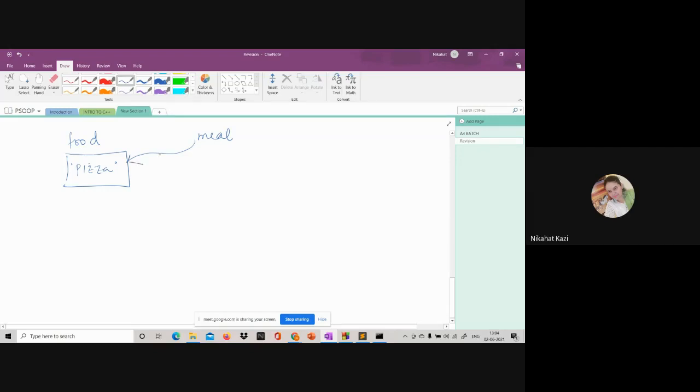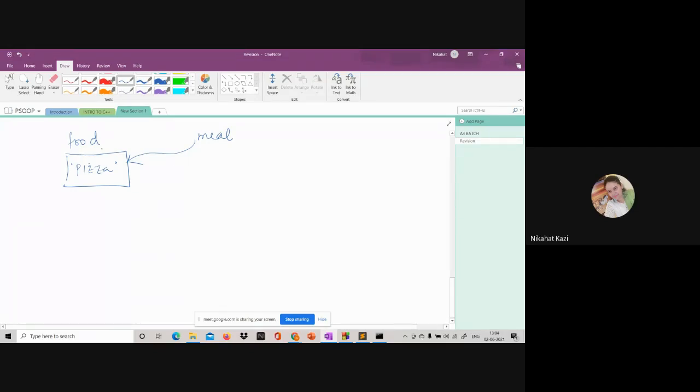So that means instead of food, I can use the word meal. Wherever the word food comes, I can use the word meal. The moment I say string address of meal equal to food, that means I have created another name for food, and that name is meal.